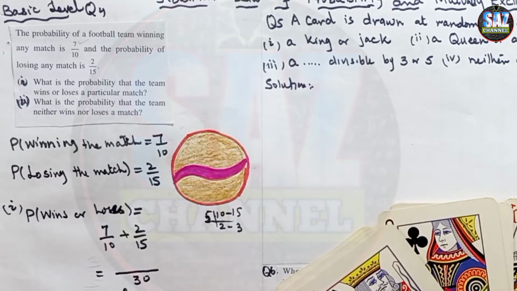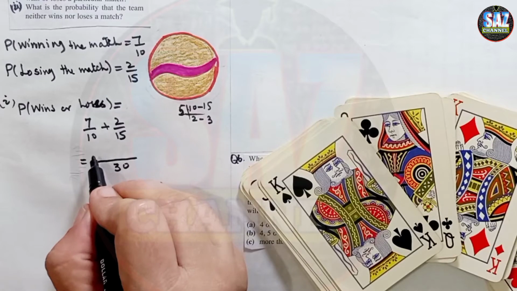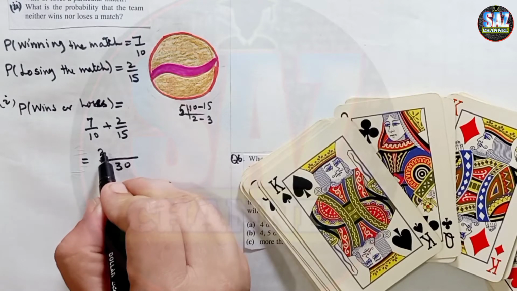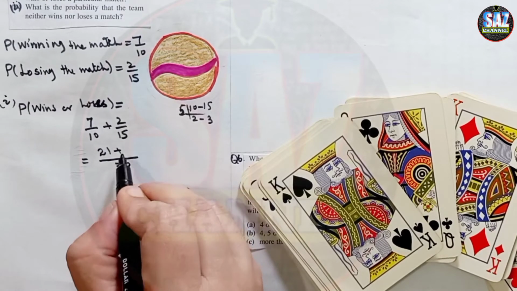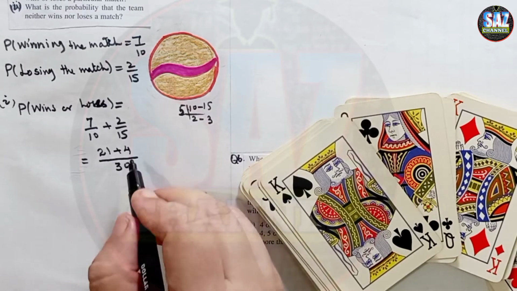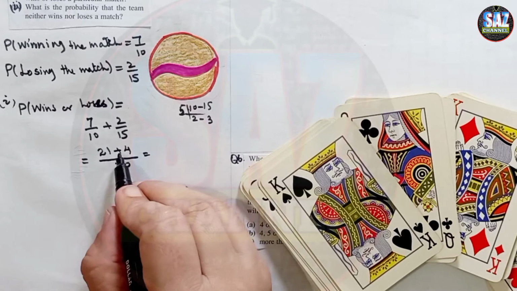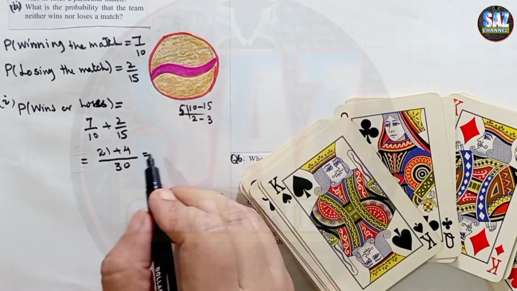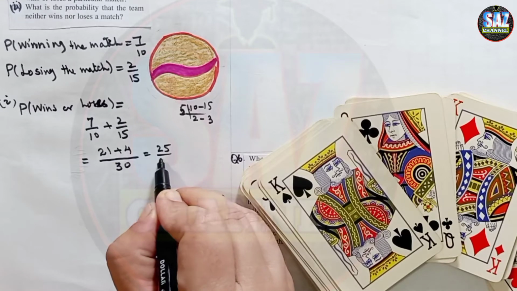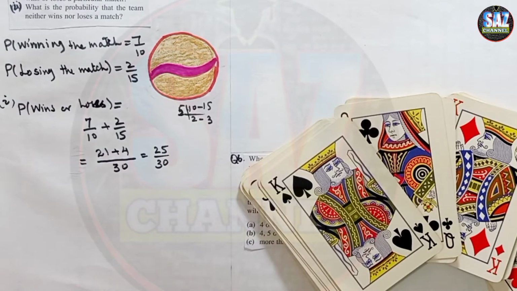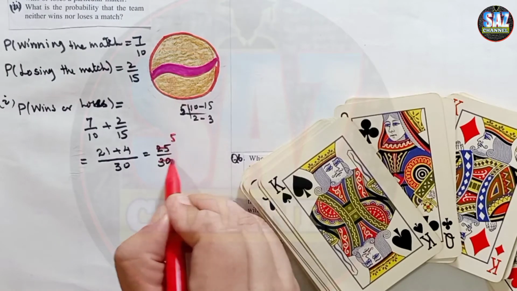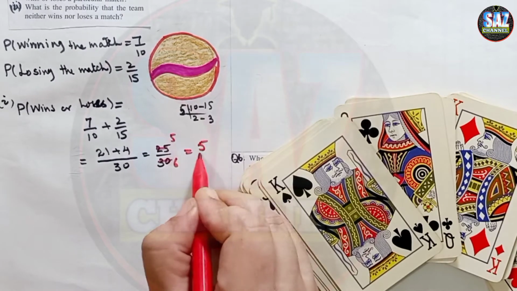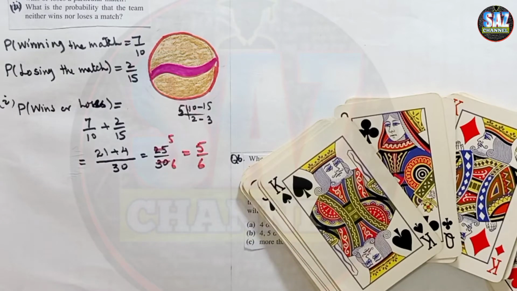So I have to write 30 here. Now see, 10 how many times is 30? 10 3s are 30, and that 3 has to be multiplied by 7. 7 3s are 21, plus 15 2s are 30, and that will become 2 4s are 4. So this will become 21 plus 4, that will become 25 by 30. Now at this stage I have to see if I can simplify my answer. Table of 5 is suitable for both numerator and denominator. 5 5s are 25 and 5 6s are 30. So this will be 5 by 6. Probability of winning or losing the match is 5 by 6.